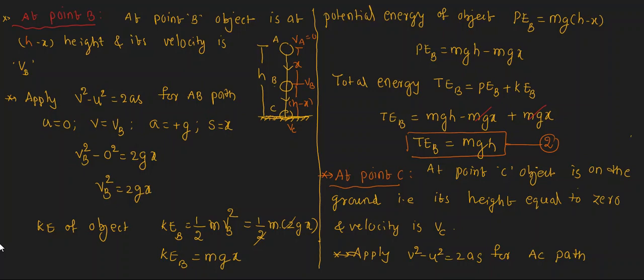Displacement from A to C: how much? A to C displacement means distance only, h. Is it right? Yes or no? Yes, sir. Displacement is h. And now let us see here. We substitute.